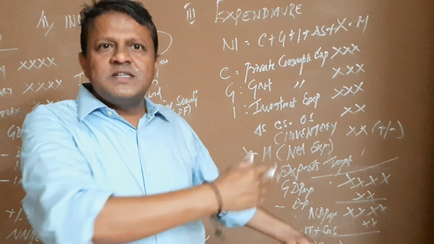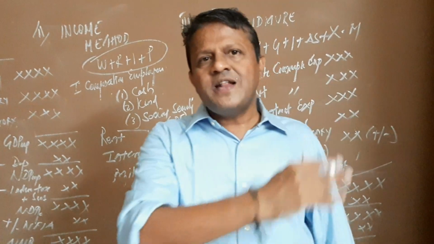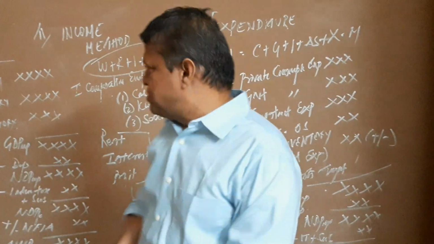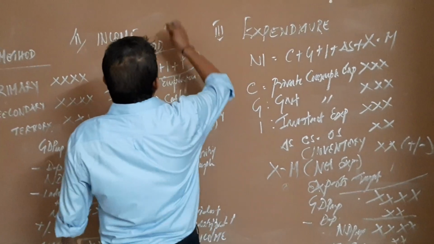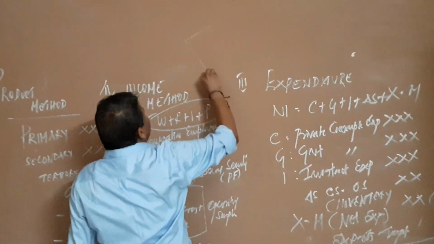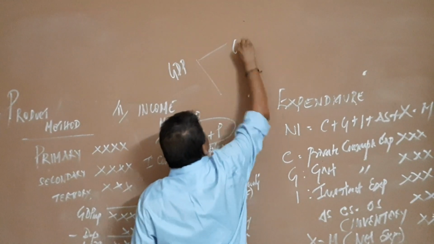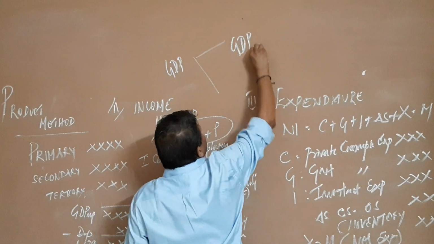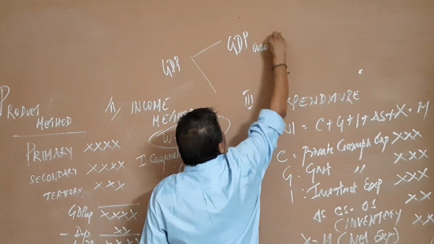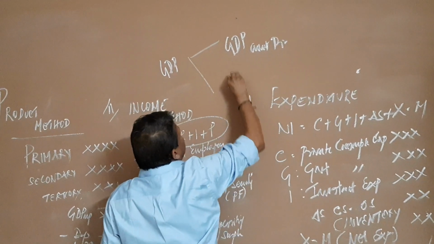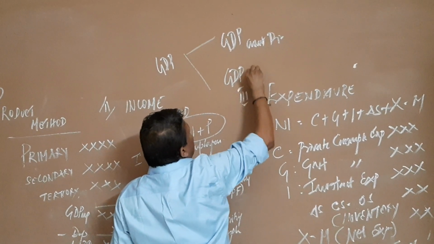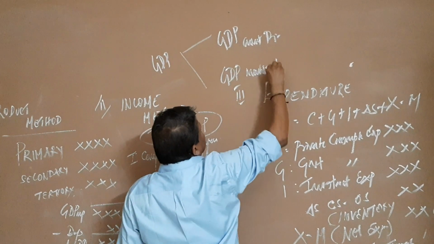Earlier the final measure was factor cost, now the final measure is the market price. These are the two changes. But again, one important thing you have to study is always, whenever we talk about GDP, one is called GDP at current price, and another is called GDP at, say, market price.